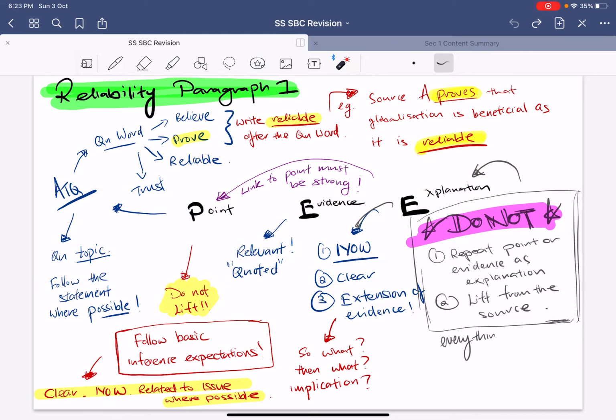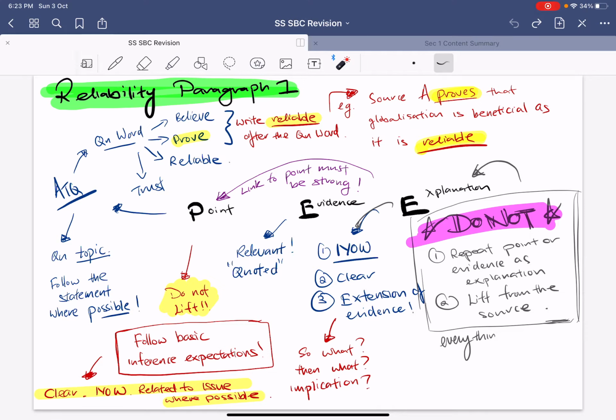Now, for your point, right, you have the ATQ again. Please ATQ follow the question word. Follow the word that they use, alright? There's a variation of words they can use, but all are about talking about reliability question. So they can use reliability, they can use proof, or they can use belief. Okay, whatever it is, you have to follow the word that they use. After that, you need to write reliability after you have done the word. So you must write belief and then reliable, proof, reliable, or just reliable, right?